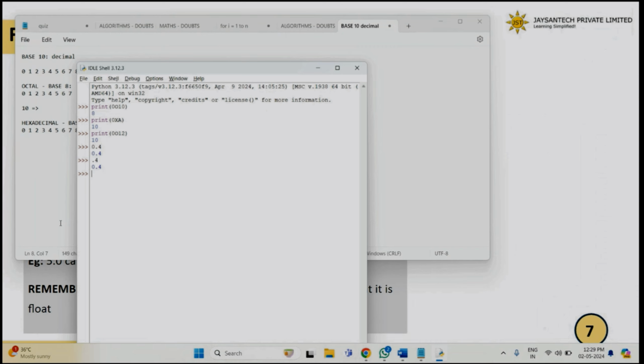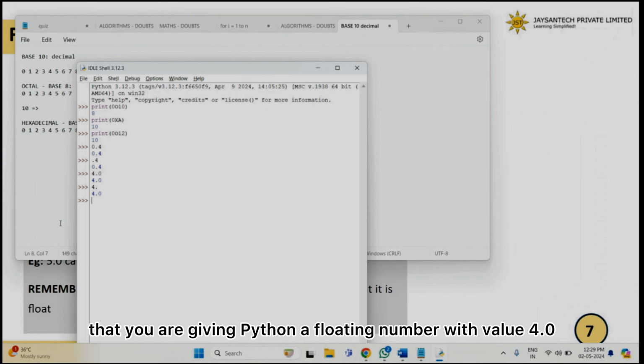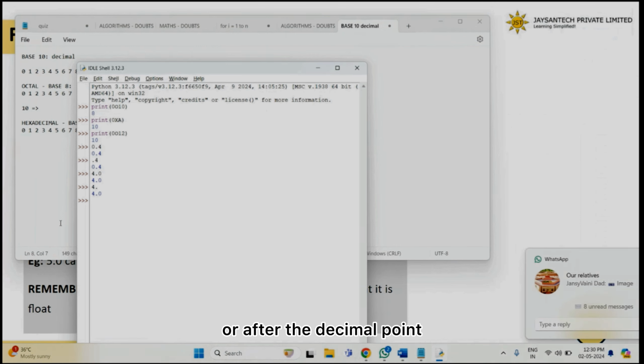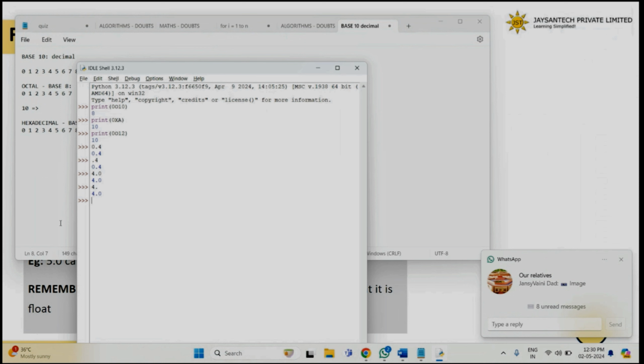Same way, if I give 4.0, it understands I'm telling 4.0. Again, if I give just 4 point, it will not be an error. It will still understand that you are giving Python a floating number with value 4.0. Only for 0 this rule is applicable. When 0 comes before or after the decimal point, you can omit it, but you can never omit the decimal point.